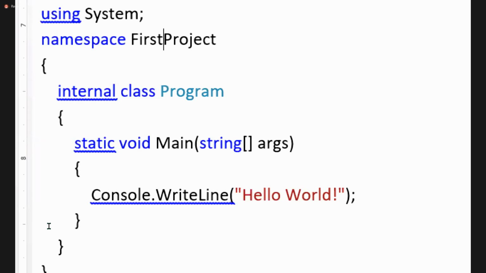If you work with older versions of Visual Studio, you are working with the latest version of Visual Studio. Suppose you open the older version, Visual Studio 2019, suppose. You won't see that internal at all.